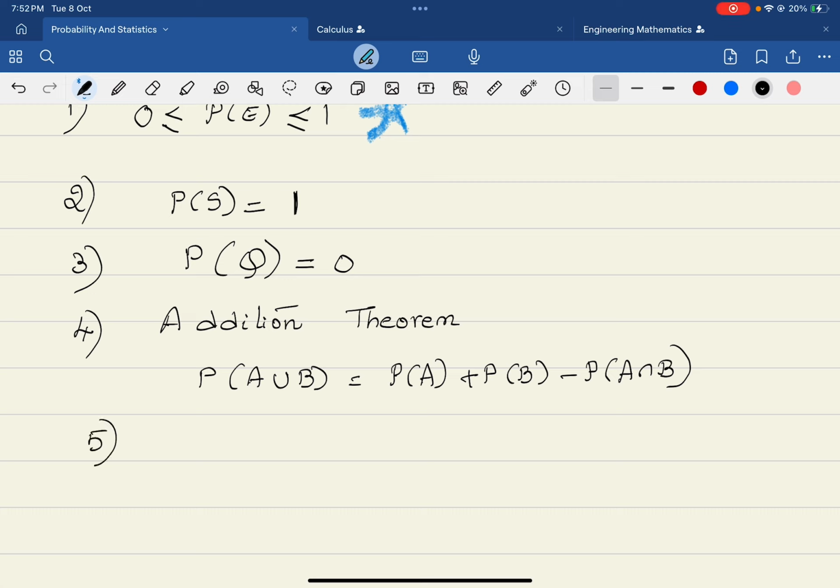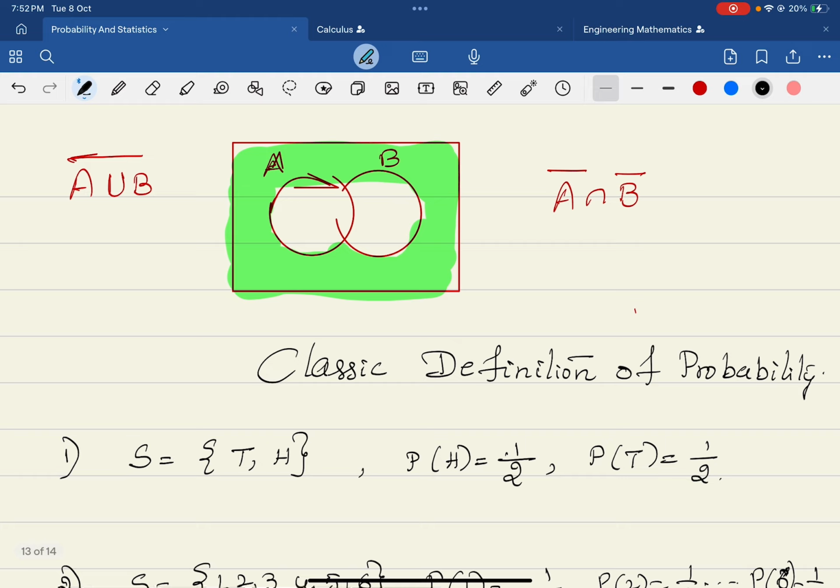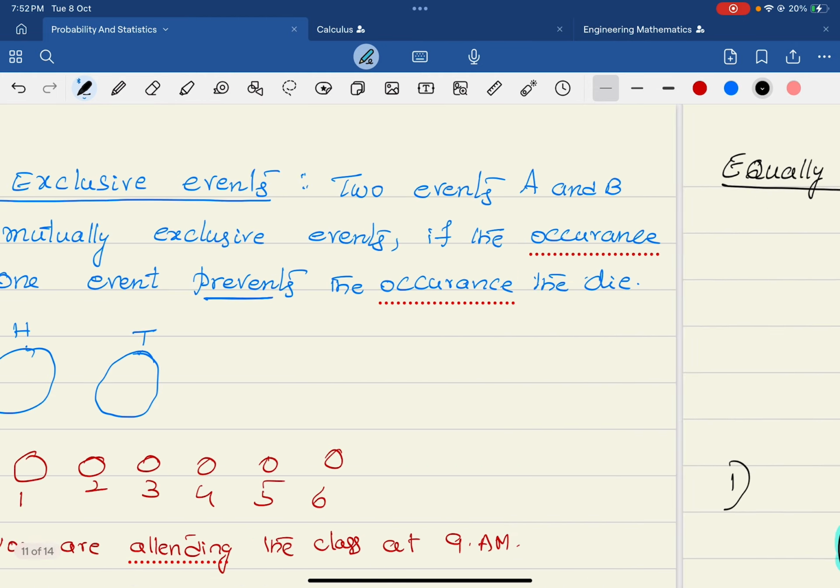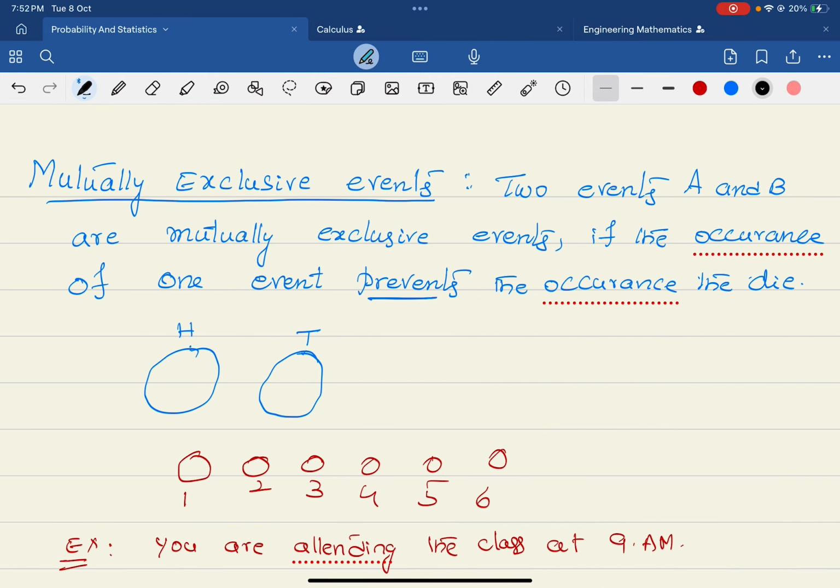Now suppose I say that A and B are mutually exclusive events. What do you mean by mutually exclusive events? The events are not common. That means both the events will not happen at a time. We have explained this here, right?